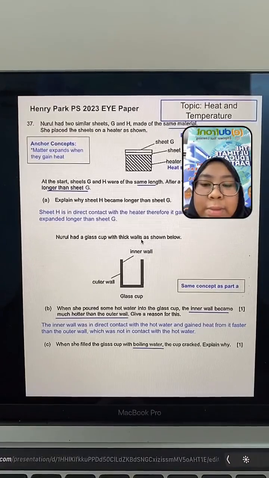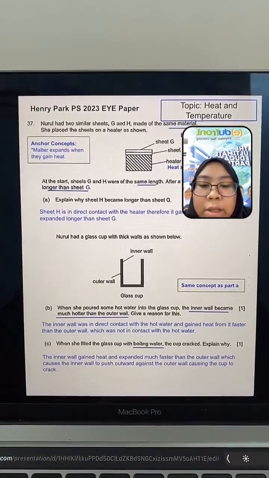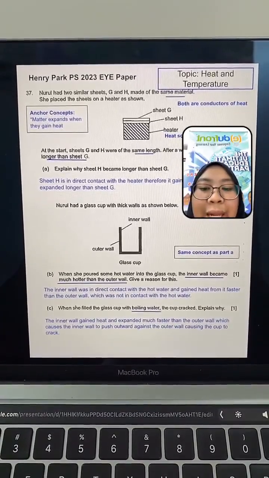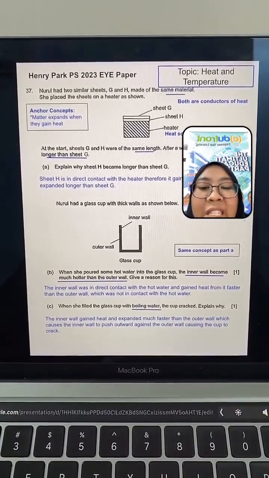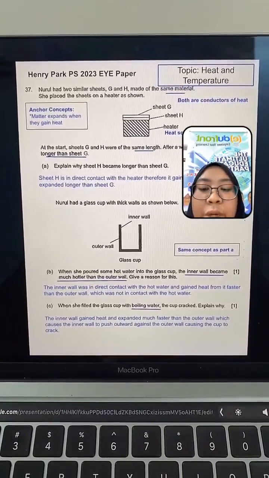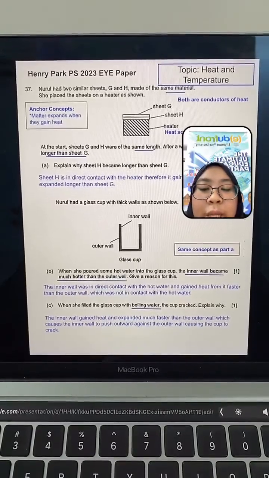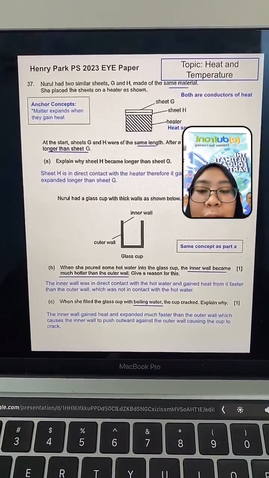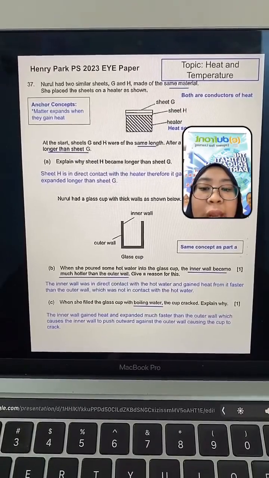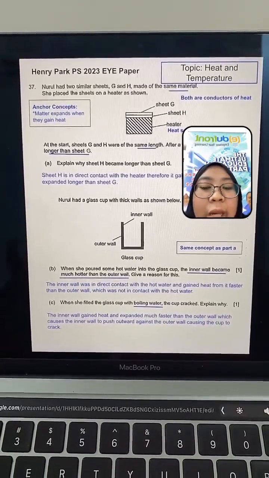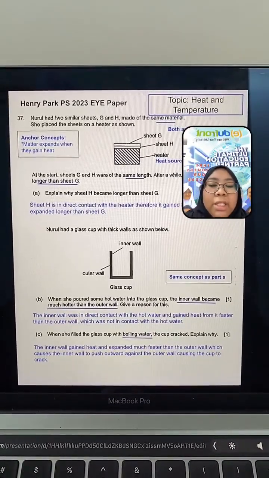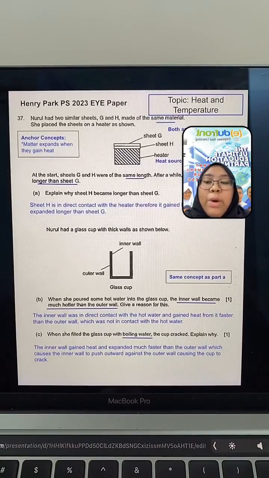The answer is, can you see? Let me pen down the camera. When the inner wall gained heat and expanded much faster than the outer wall, it pushed outward against the outer wall, which causes the cup to crack. Does it make sense? Because you fill the cup with boiling water, it gains heat faster and also expands much faster than the outer wall. So because it gains heat much faster and expands much faster, it will at the same time push outwards against the outer wall, which causes the glass to crack.